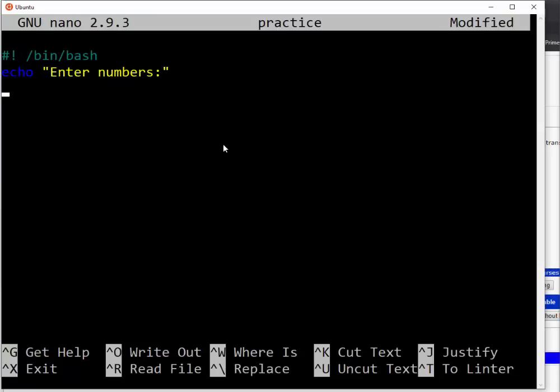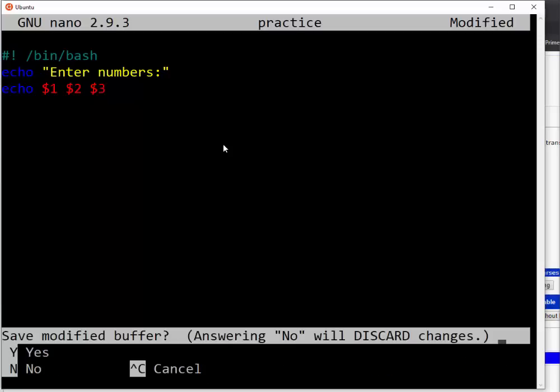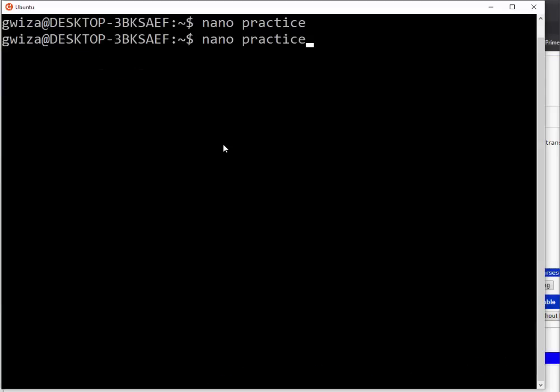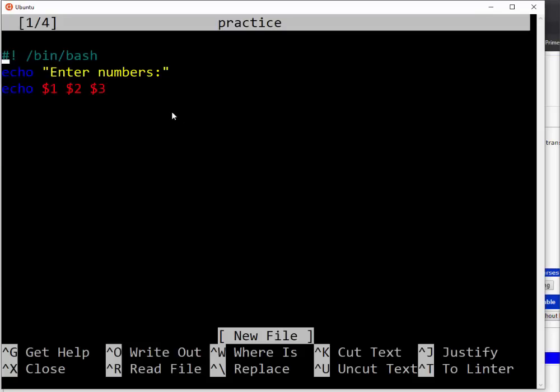Then from here I can echo the first number that the user has entered, the second element that the user has entered, the third element that the user has entered. So let me run this of mine. So I go to my practice, then I say, so the entered element, so what is this?